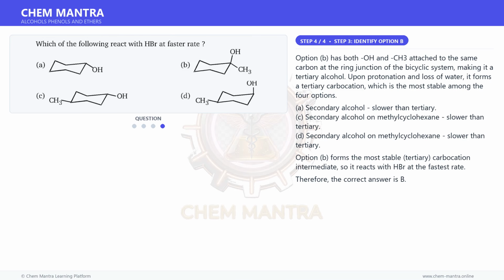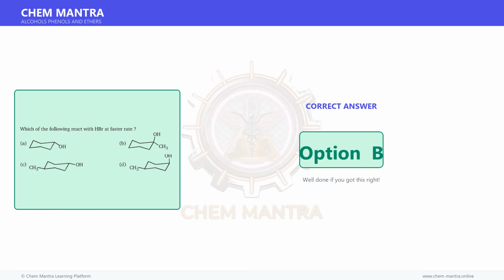Option B forms the most stable, tertiary, carbocation intermediate, so it reacts with HBr at the fastest rate. Therefore, the correct answer is option B.